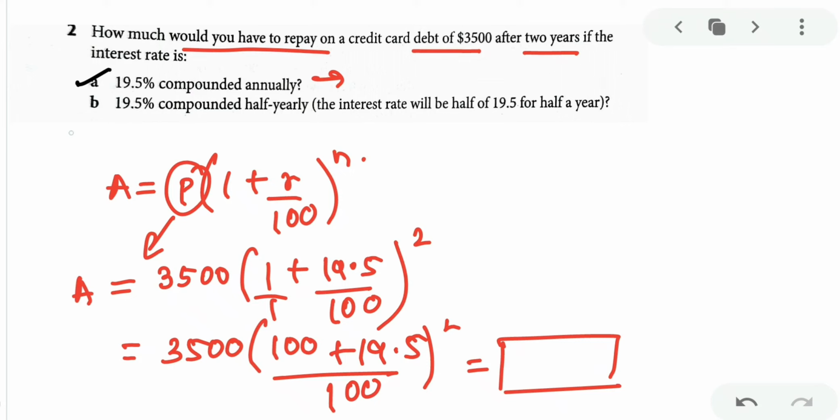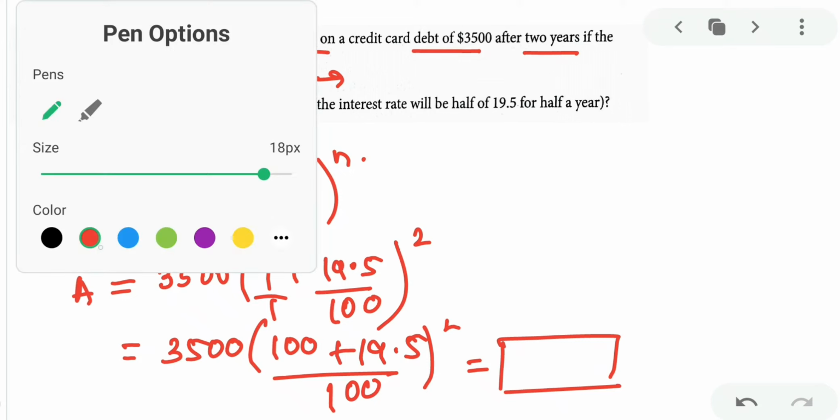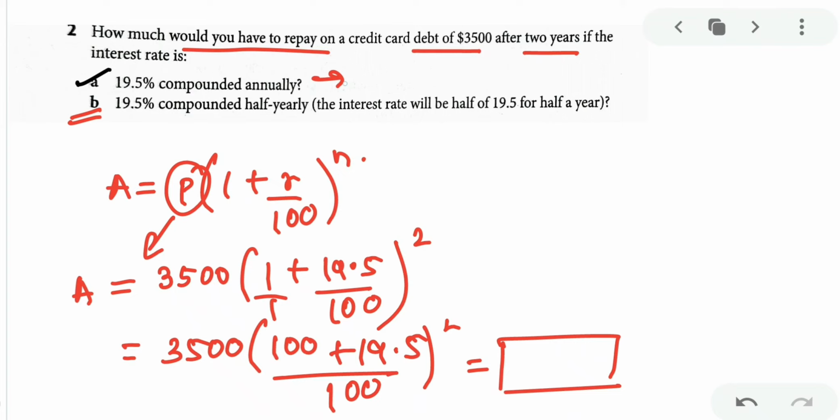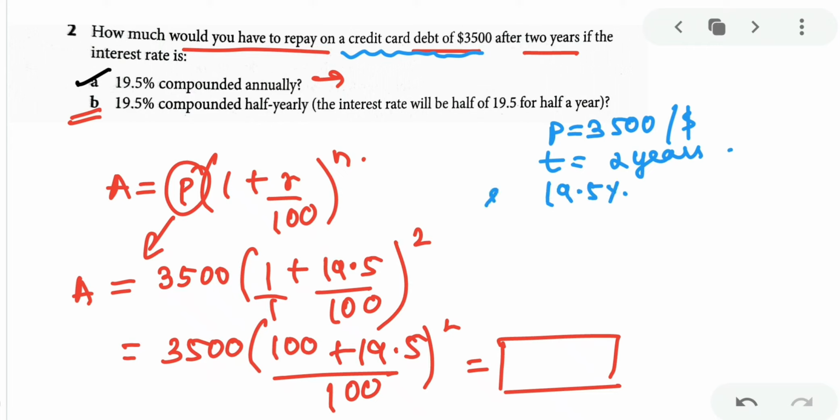Let's see what second B part is saying. B part is saying that now how much, the question is same for the thing. How much would you have to repay for the debt of 3,500? That means principal is 3,500 for your B part also. And then for 2 years, time period is 2 years. And rate of interest is 19.5%. Same, everything is same. But what is different then?